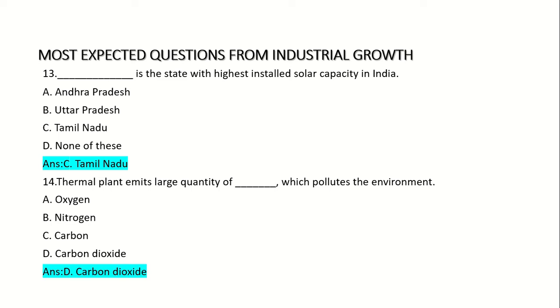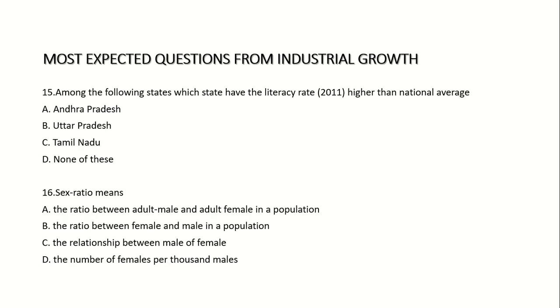15th question. Among the following states, which state has the literacy rate higher than the national average? Option A. Andhra Pradesh. Option B. Uttar Pradesh. Option C. Tamil Nadu. Option D. None of these. Answer. Option C. Tamil Nadu.